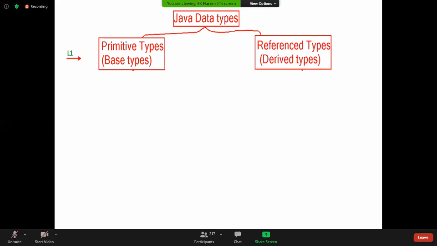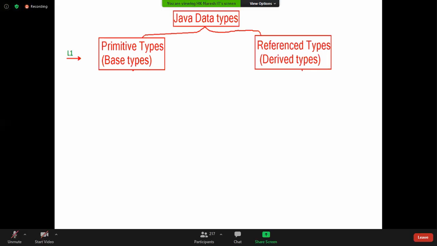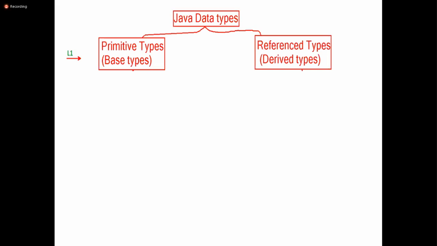First, let me complete this chart, and by the end I will tell you why reference data types are called derived. Primitive data types are further divided into two types, one more level. Why are primitive data types divided into two types? Primitive data types are meant for storing mathematical values. Mathematical values are divided into two types: numeric and non-numeric.